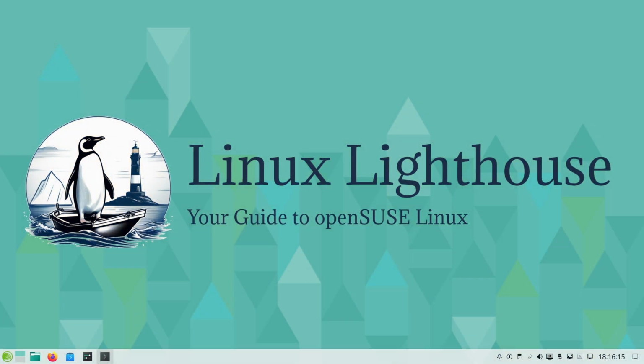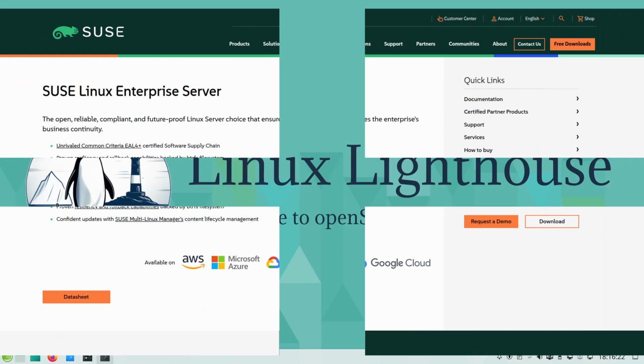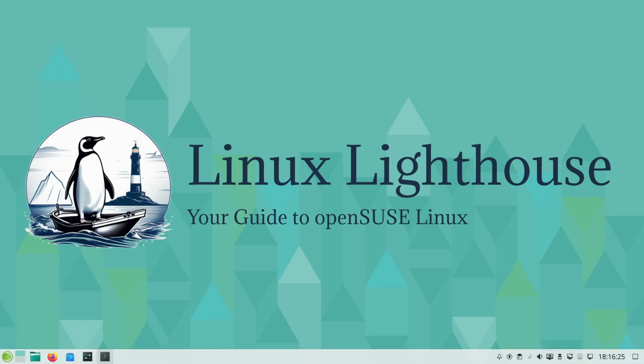It's all about stability and reliability. Leap is built from the SUSE Linux Enterprise source code, meaning it shares a core with SUSE's enterprise-grade distro. This gives Leap rock-solid stability unmatched by most other Linux distros. It's business-friendly and great for anyone who needs a dependable system that doesn't change too often.